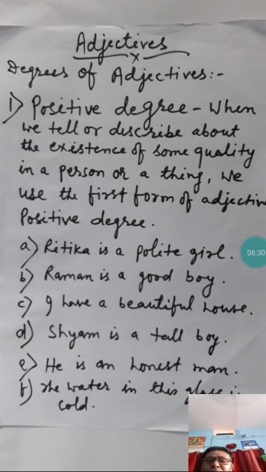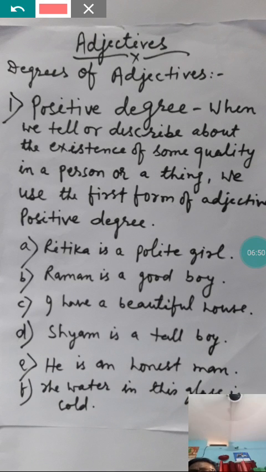Here the word honest is an adjective, and that is positive form, simple form. The water in this glass is cold. Here the word cold is describing the water.